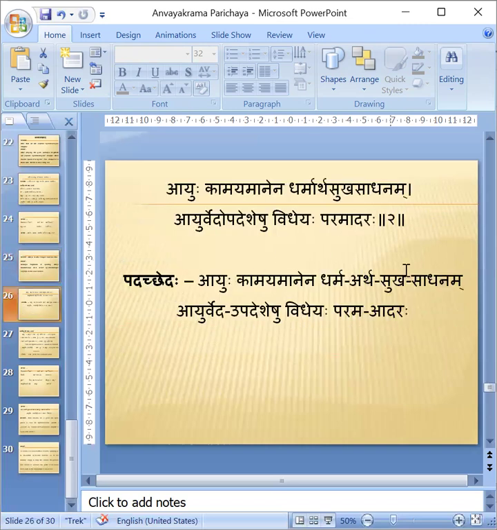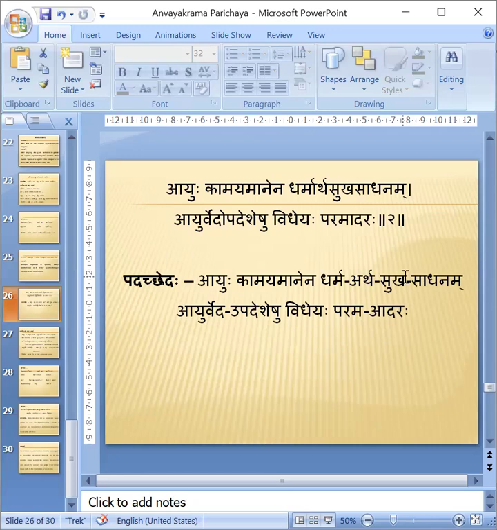Ayuhu kamayamanena dharmartha sukha sadhanam ayurvedopadesheshu vidheyaha paramadaraha. This shloka you can see. Ayuhu kamayamanena is one word. Dharma artha sukha sadhanam is a samastha pada; to show the different words I have put hyphens, but it is not compulsory.